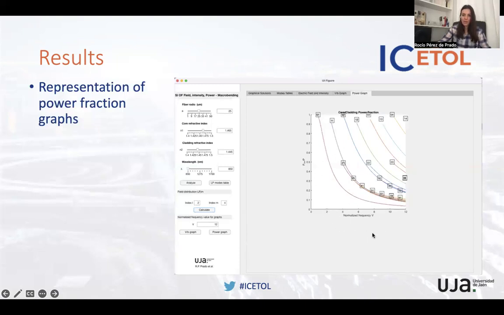Once we set the radius, the refractive index, and the working conditions in terms of frequency, we can give a value for the normalized frequency and observe exactly how much power is concentrated in the core or in the cladding. As we go along the normalized frequency from left to right, we find greater concentration and confinement within the core, which gives us better properties in terms of losses.